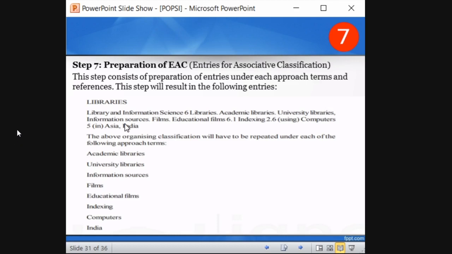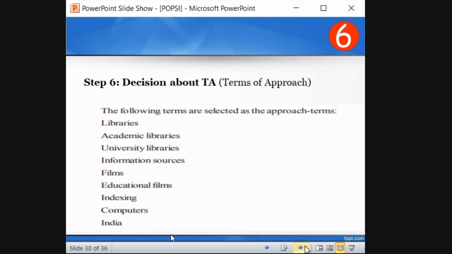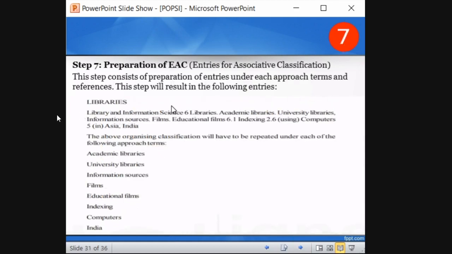You see, now what is the first term? Here, terms of approach. First term is libraries, capitalized. In PRECIS we call this lead, qualifier and display. Here it is not like that. Terms of approach.